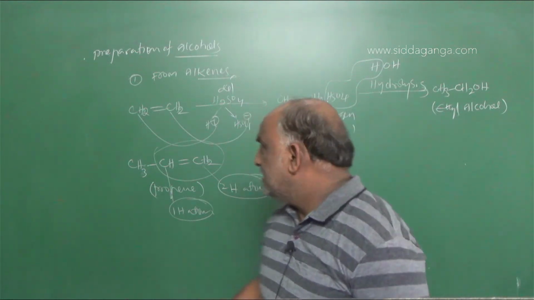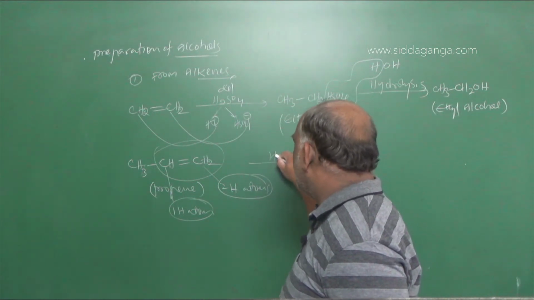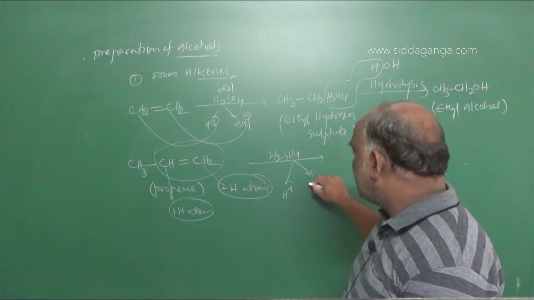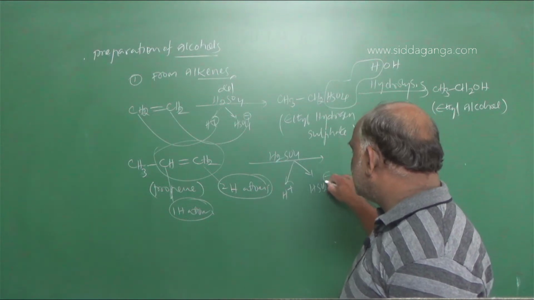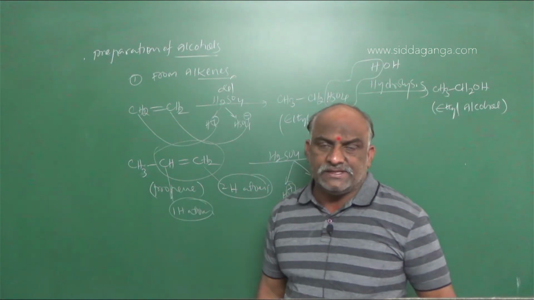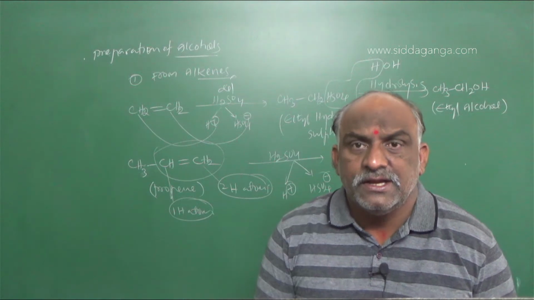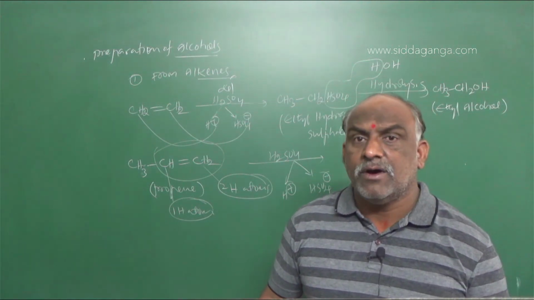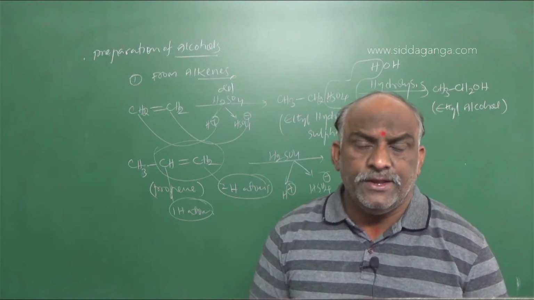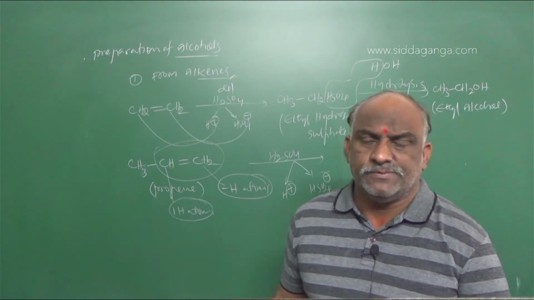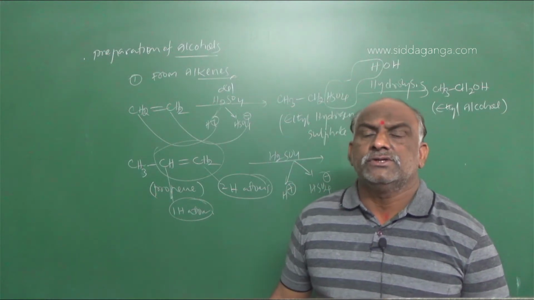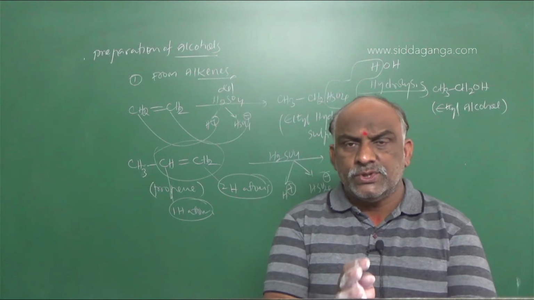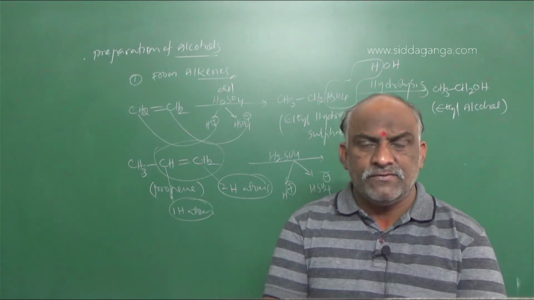In this case, add H2SO4. H2SO4 splits into H plus and HSO4 minus. Where should you add H plus, and where should you add HSO4 minus? The deciding factor is MR, the Markovnikov rule. You already know this Markovnikov rule from first PU, in alkenes. Keep this point in your mind. Markovnikov said it like this.